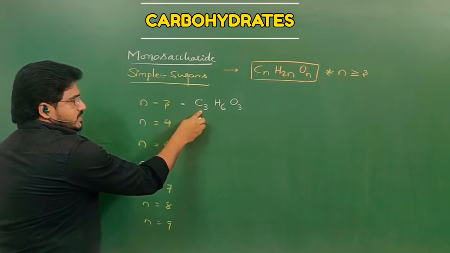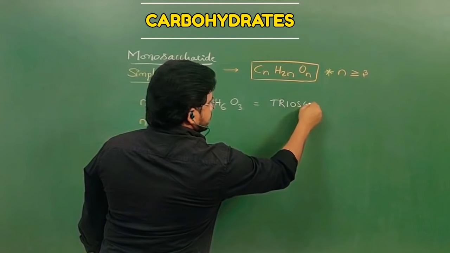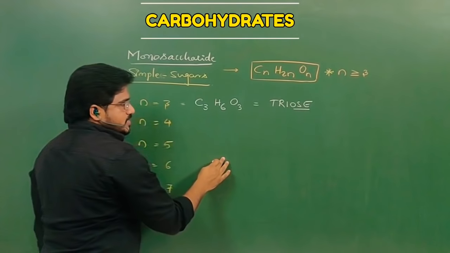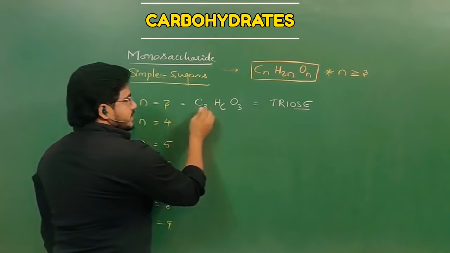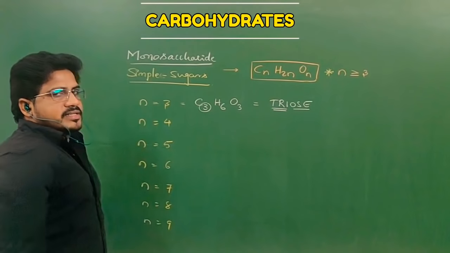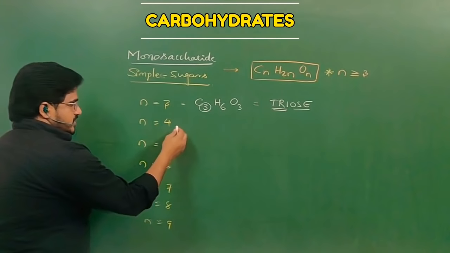As the carbon number is 3, this is called triose. Ose means sugar. The number of carbons present in the triose is 3, that's why it is called tri. Later we will discuss their structures and examples. First, the basic data you need to understand further sessions.